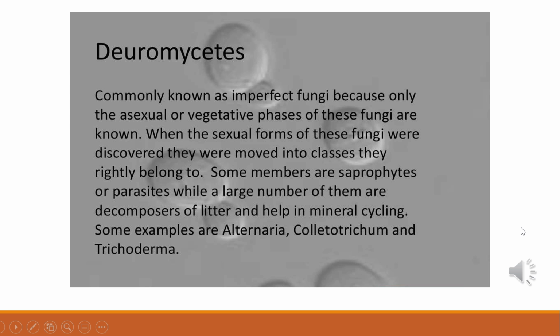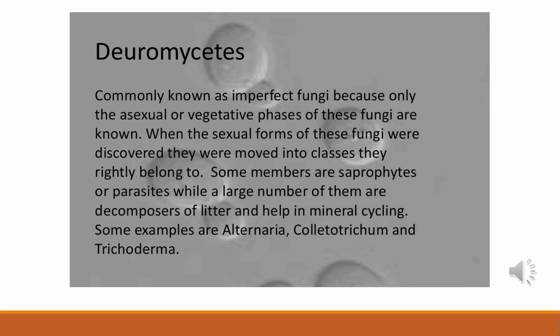This class is commonly called imperfect fungi because only the asexual vegetative forms of these fungi are known. When the sexual forms of these fungi were discovered, they were moved to the other classes they rightly belong to. First of all, they are placed under Deuteromycetes, and when their sexual stage is found, we put them in some other class. Later, when linkages were established, the fungi were correctly identified and moved out of the Deuteromycetes.